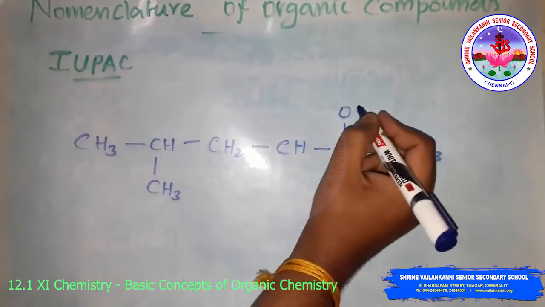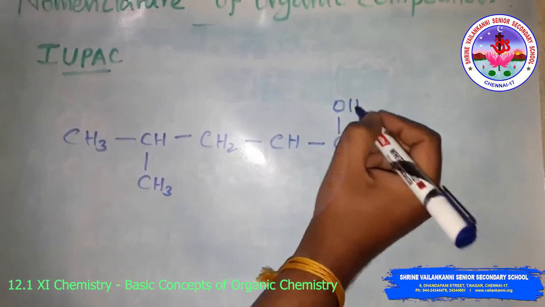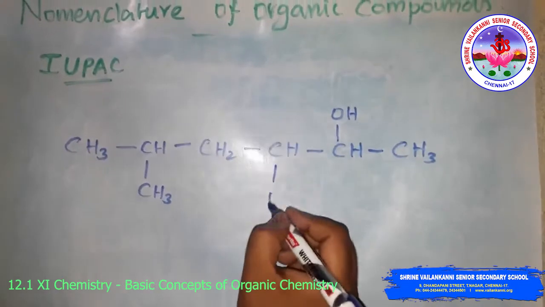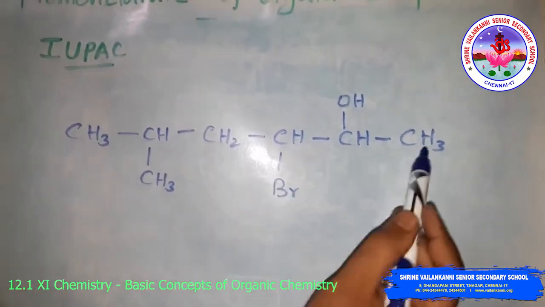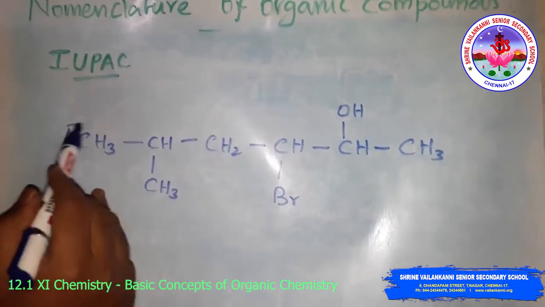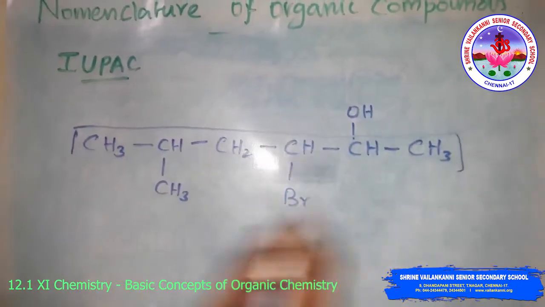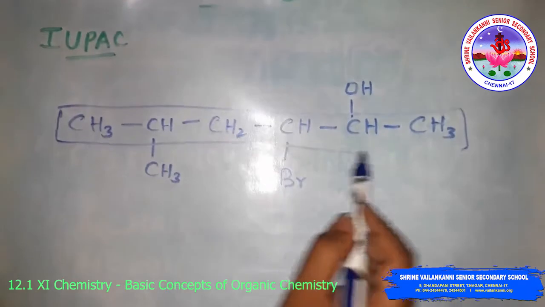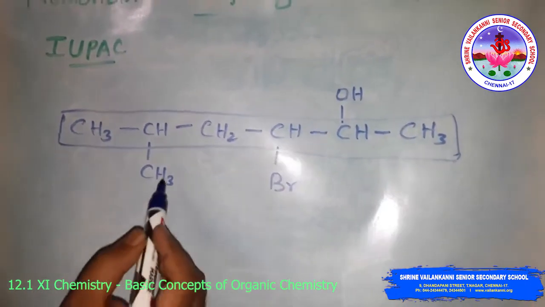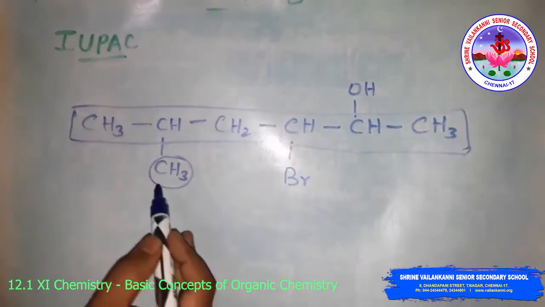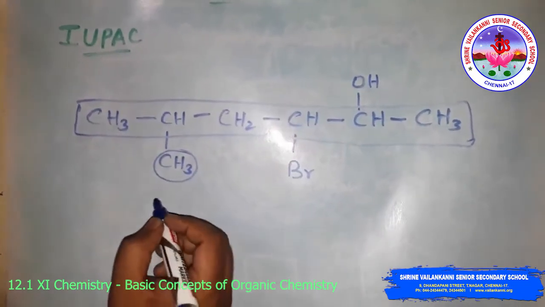See, OH and Br. This is the straight chain, the longest chain. This is called the parent chain, and this is called a branch.